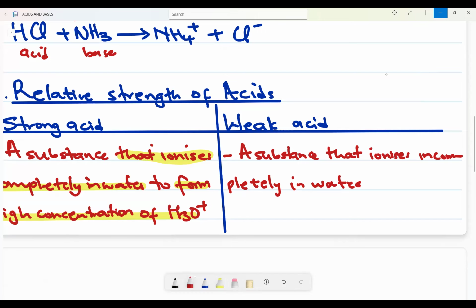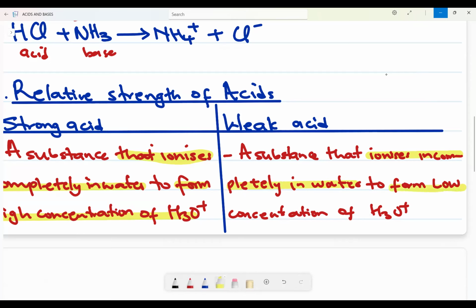If it does not ionize completely, it will form a low concentration of hydronium ions. Very important: it ionizes incompletely in water to form a low concentration of hydronium ions.